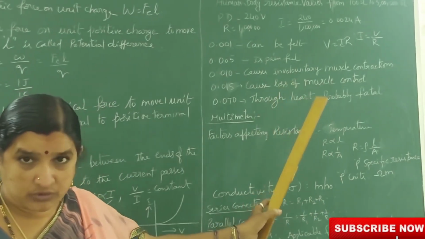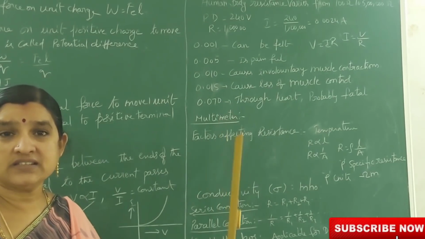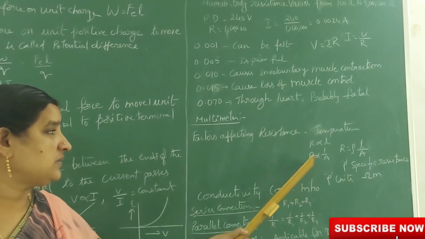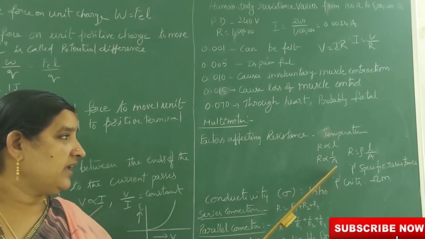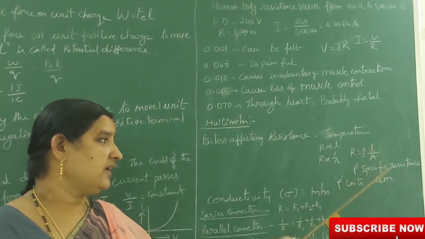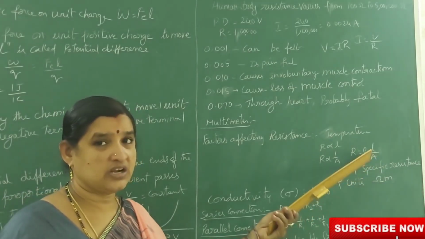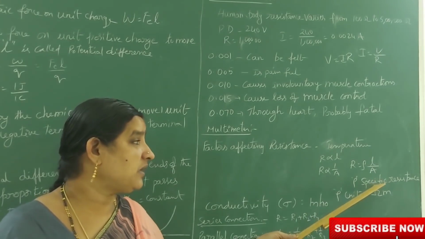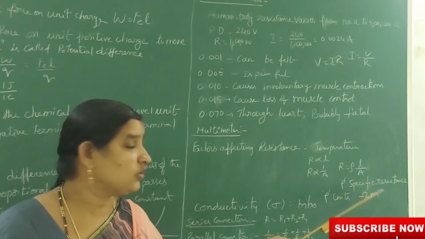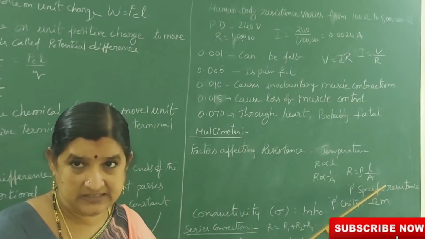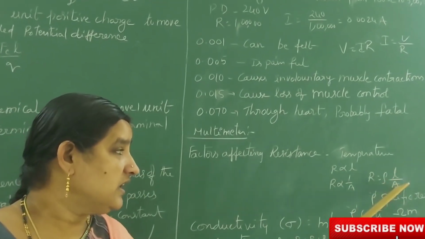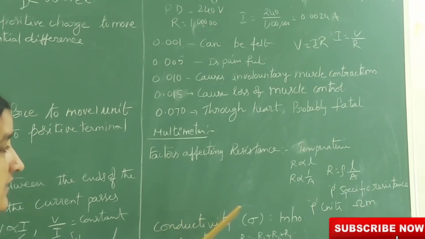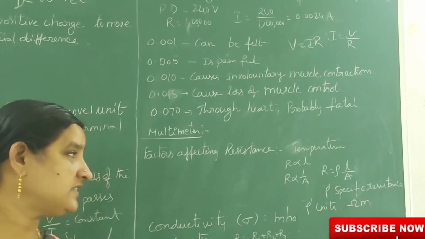Resistance is directly proportional to the length of the conductor and inversely proportional to the area of cross section. Then R is proportional to L by A. R is equal to rho L by A. Here rho is the proportionality constant, called specific resistance. It depends upon the nature of the material.